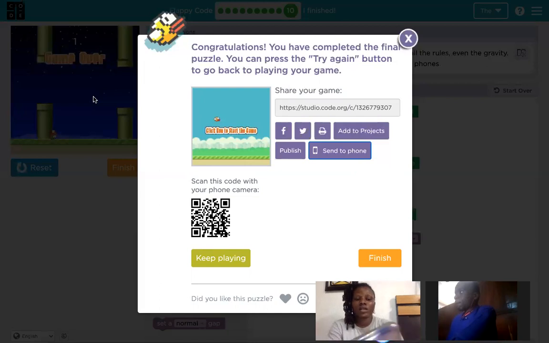I'm trying to scan the code with my phone camera. Yeah, no, it's taking a picture instead of scanning.